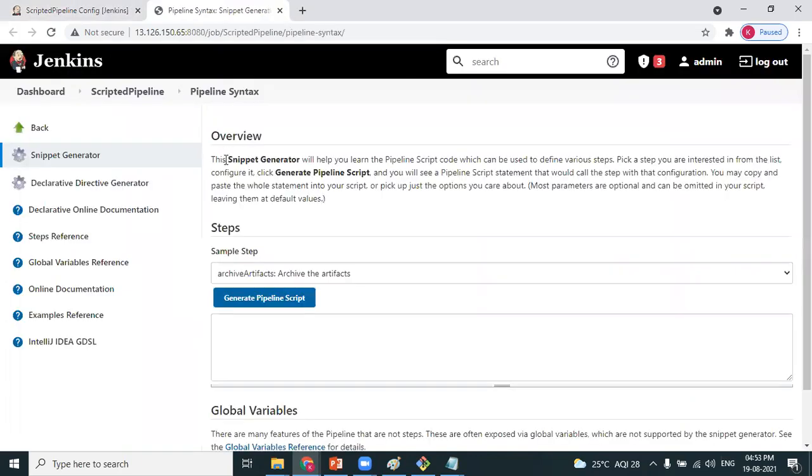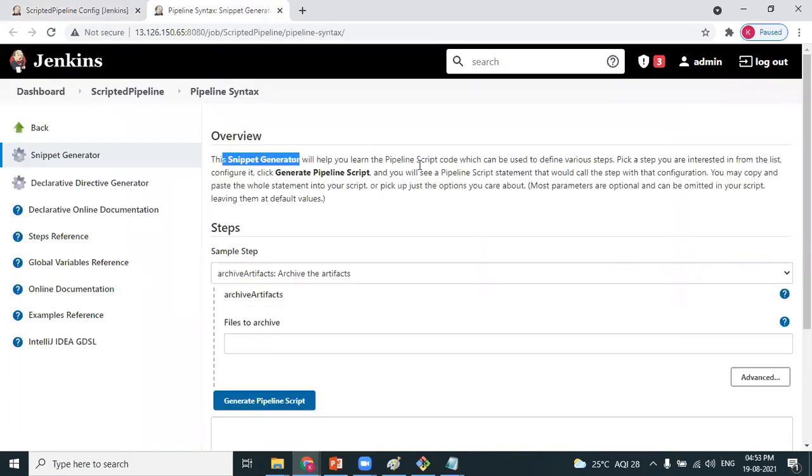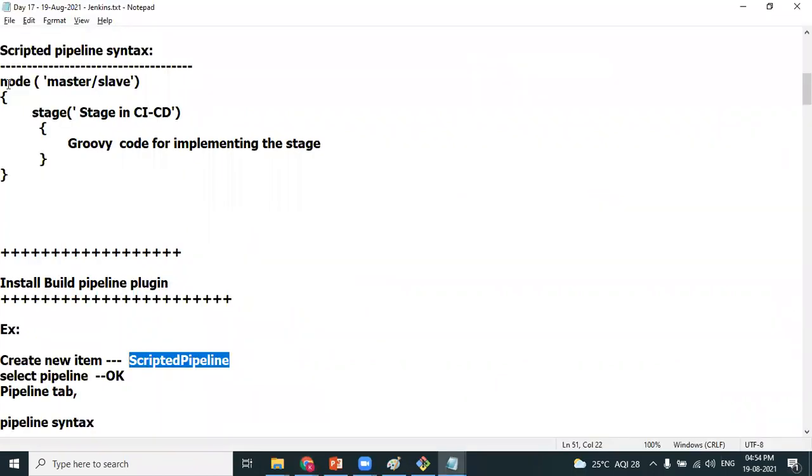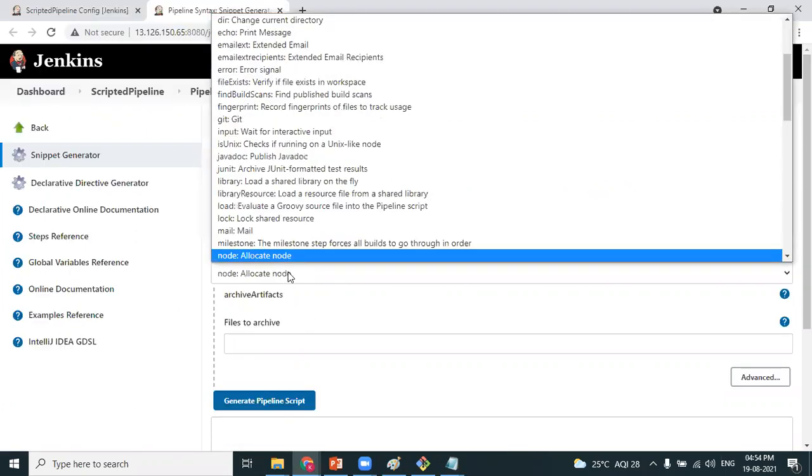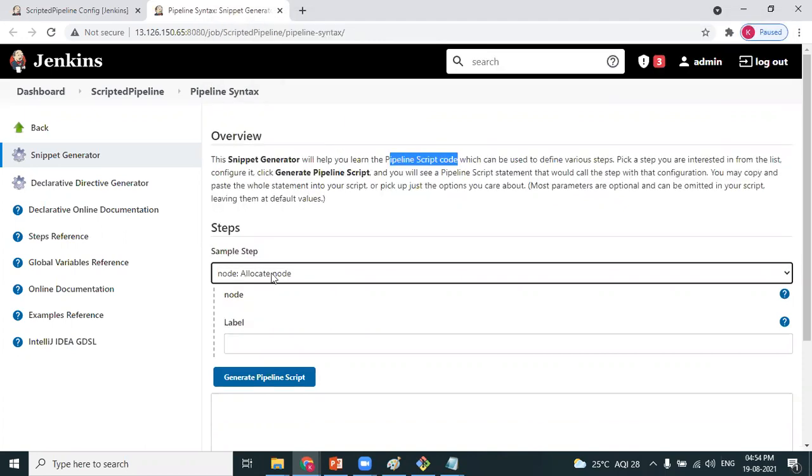This is called the snippet generator. The snippet generator will help you create a pipeline script, so you don't need to write from scratch. You need to select the right options. If you go back to syntax, first you have to allocate a node, whether you want to run the job in the master node or in the slave node. So the first step is allocate node. You have a lot of options here.